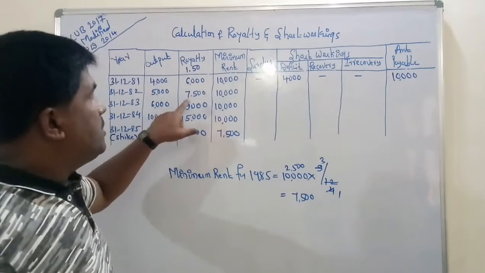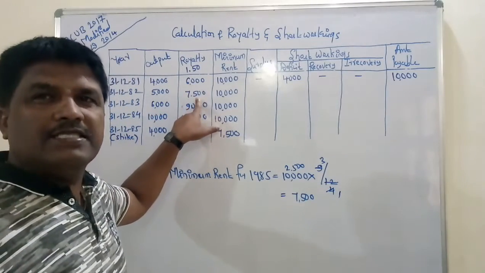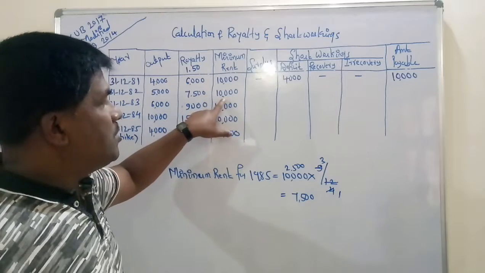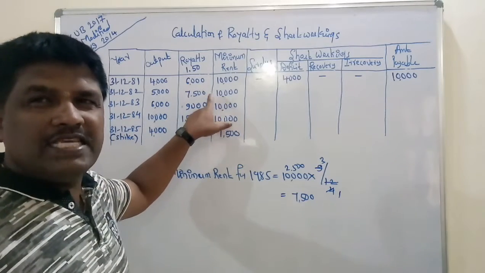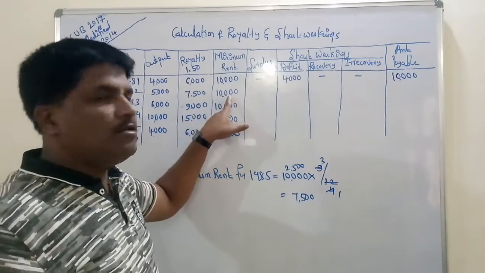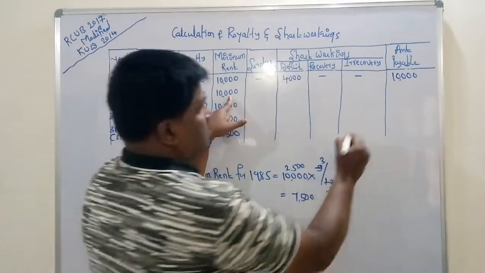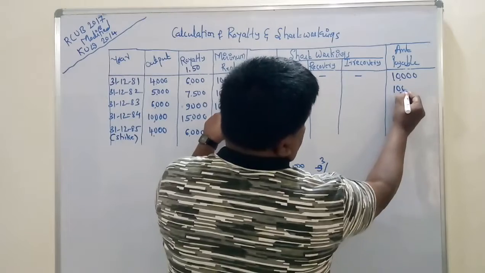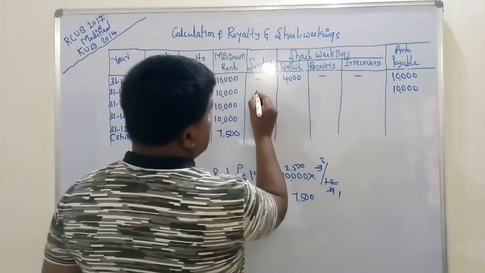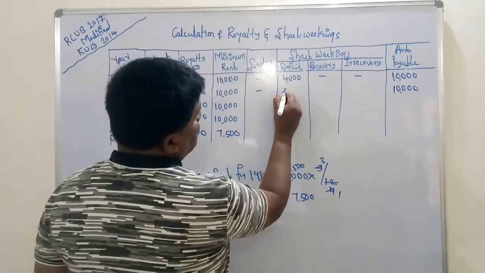1982. How much royalty is there? 7,500. How much is the minimum rent? 10,000. In this year also, actual royalty is less than the minimum rent. Once again, how much amount is payable to the landlord? 10,000. Further, how much deficit do we have here? 2,500.